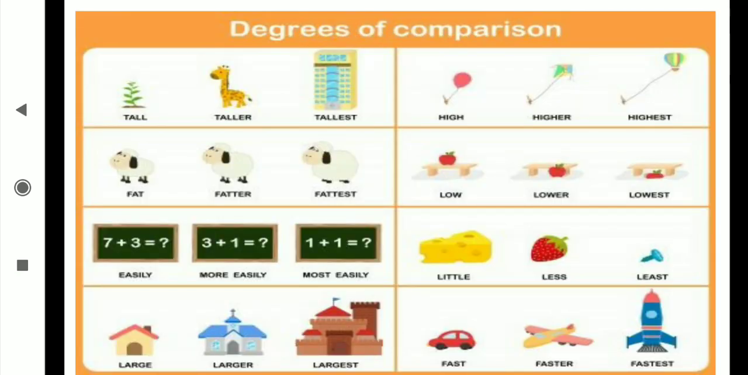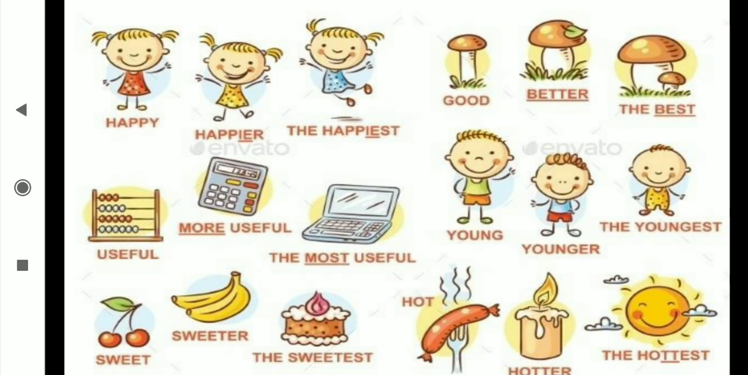Now here I have given many examples for your better understanding. Tall, taller, tallest. Fat, fatter, fattest. Easily, more easily, most easily. Large, larger, largest. High, higher, highest. Low, lower, lowest. Little, less, least. Fast, faster, fastest. Okay, now see a few examples.